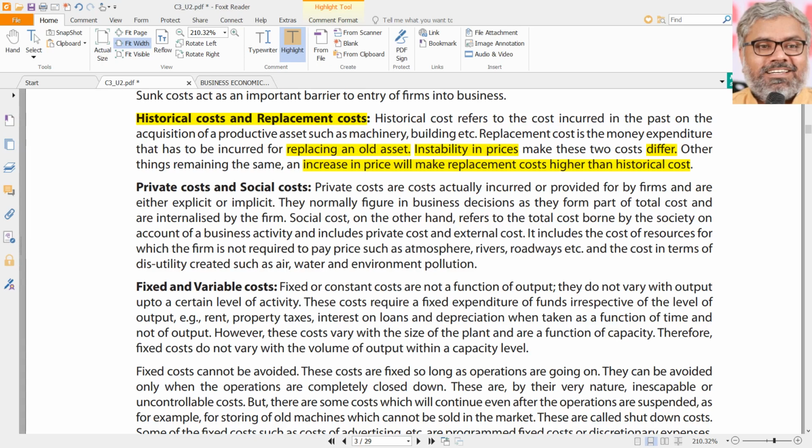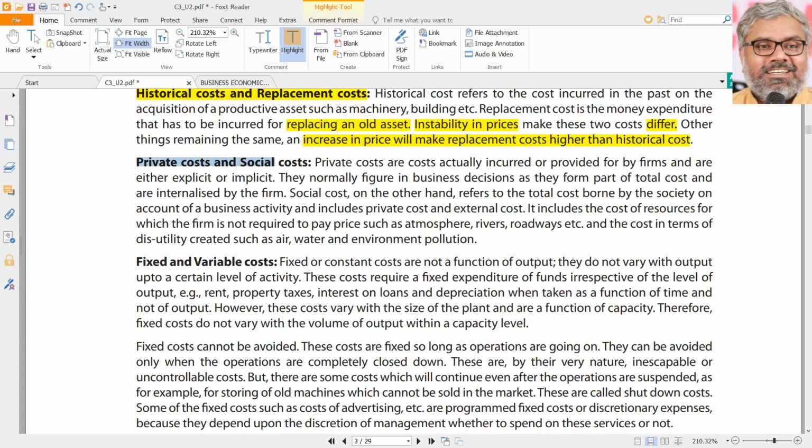That's it. There is no great technicality in this. It is a simple commonsensical word. Historical cost, what you have already paid for purchase of an asset. Replacement cost, how much you might have to pay if you want to purchase the same asset now. That is replacement cost. Simple. Then we have private costs and social costs.